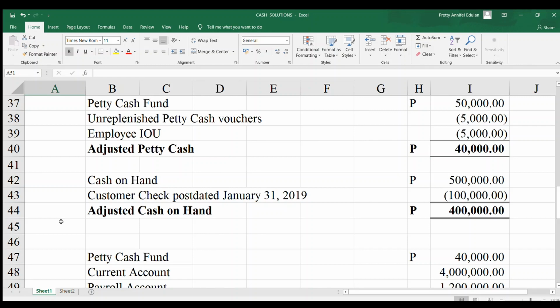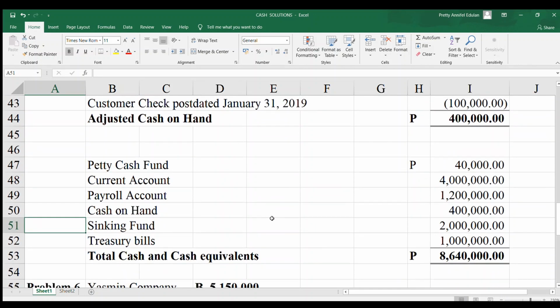No. It is yet to be payable on January 15. Hence, as of December 31, this is yet an accounts receivable. So, ato ang i-minus. So, the total cash on hand is not 500,000, but it is 400,000.